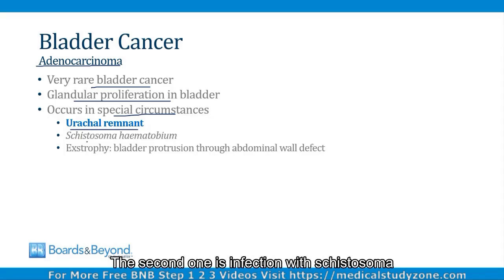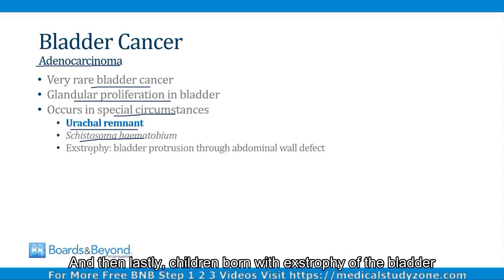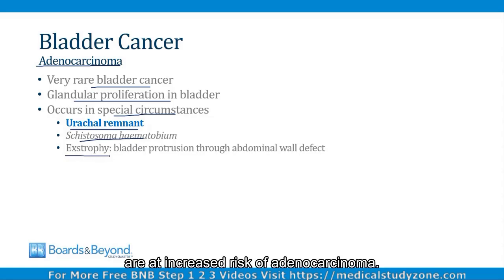The second one is infection with Schistosoma. Most patients with infection with Schistosoma develop squamous cell carcinoma, but a minority will develop adenocarcinoma. And then lastly, children born with exstrophy of the bladder are at increased risk of adenocarcinoma of the bladder. Exstrophy is when the bladder protrudes through an abdominal wall defect. This is repaired, but years later these children can sometimes go on to develop adenocarcinoma.